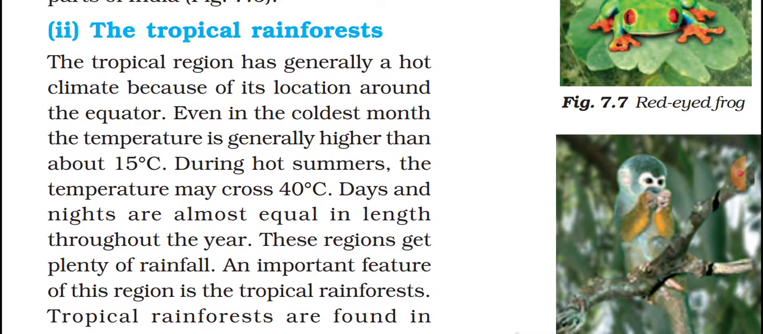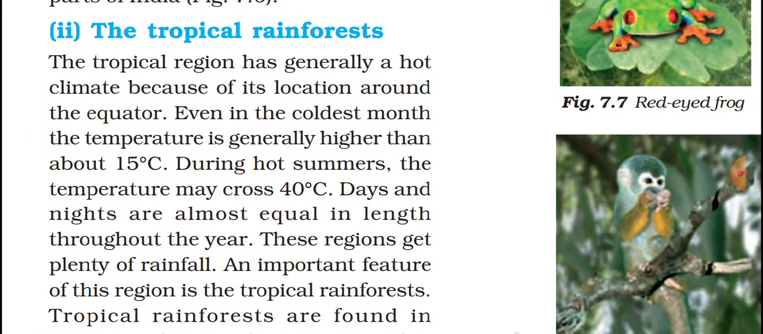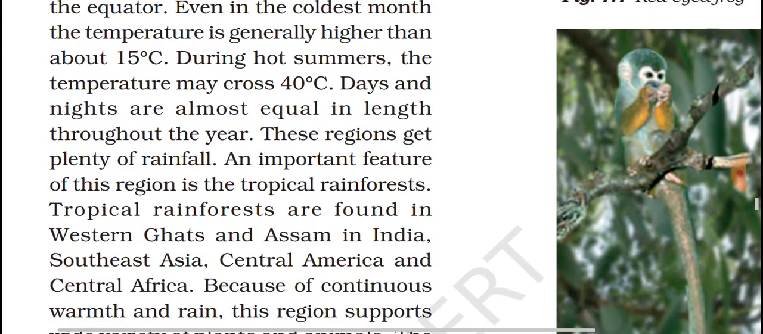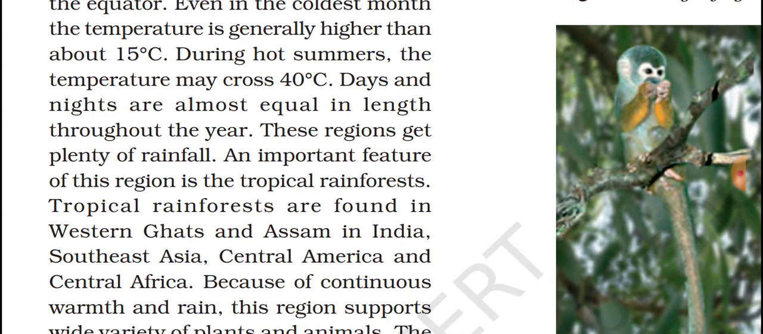Next, we will see about the tropical rainforest. Here it will be hot because of its location around the equator. We know that around the equator it will be very hot. Even in the coldest month, the temperature is higher than 15 degrees Celsius, and during hot summer it is 40 degrees Celsius. Day and night will be almost equal throughout the year.